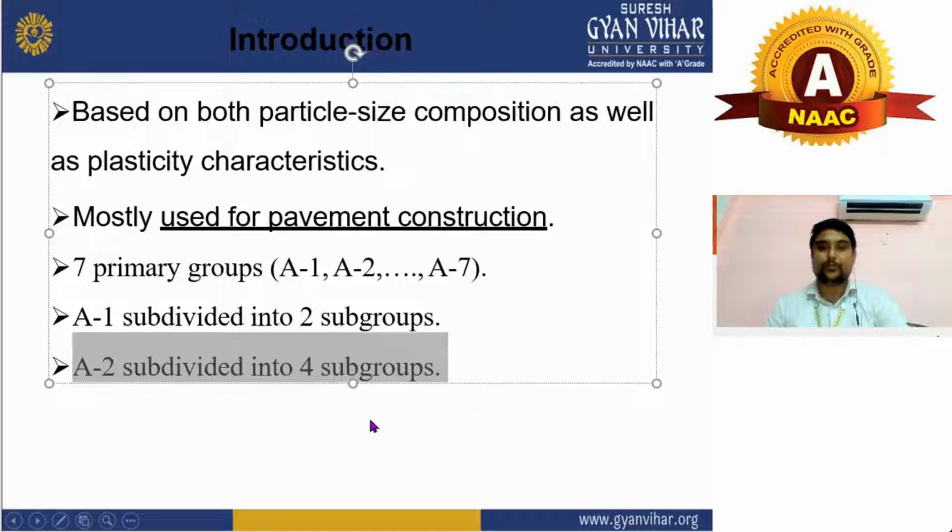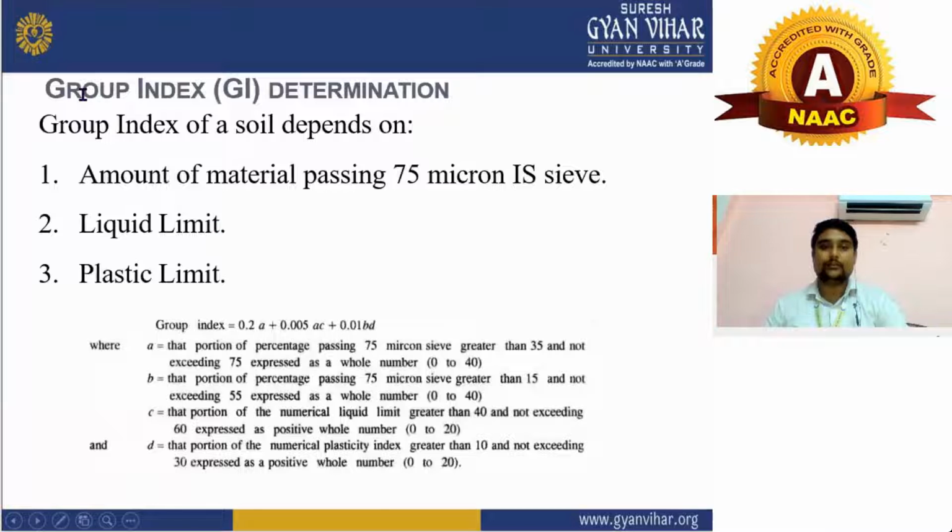Now, group index, known as the GI determination. Group index of soil depends on the amount of material passing through the 75 micron sieve. This is very important to know. What is the 75 micron sieve? This is a sieve, and what we need to do?